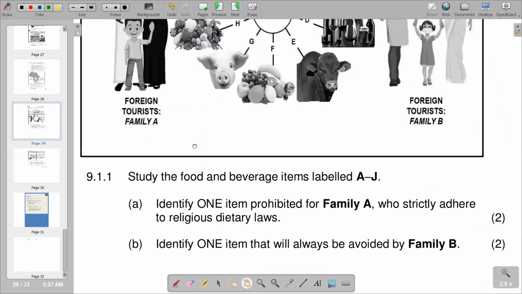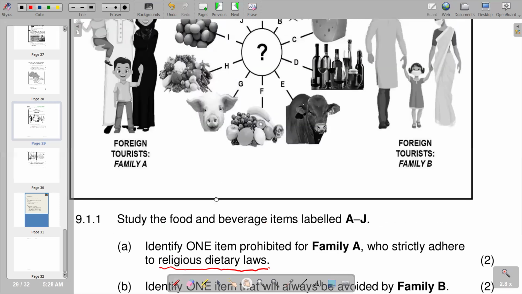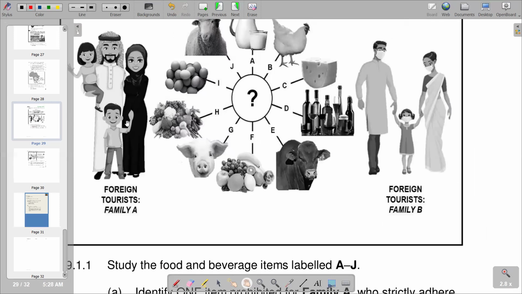On A, it says identify one item prohibited from family A who strictly adhere to religious and dietary laws. So that is the hint that they adhere to religious and dietary laws. According to family A and family B, we first need to identify the religion, and then we can see what is prohibited in that religion. So we go to our pictures and try to identify. We start with family A, and by the look of the dressing, these people